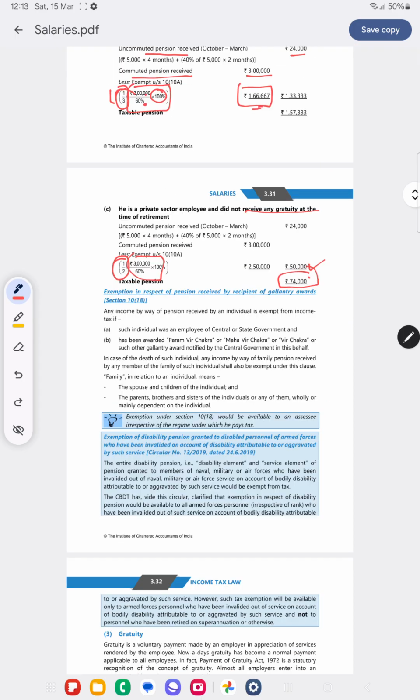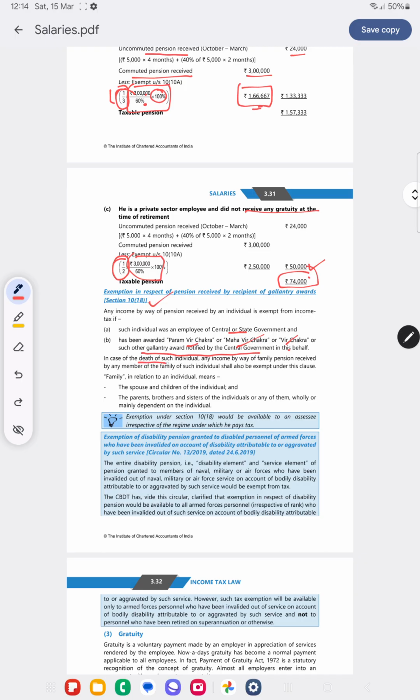Now, there are certain pensions received which are exempt from tax by certain people. If such pension is received by an employee of central or state government who has been awarded Paramveer Chakra, Mahavir Chakra, Veer Chakra, or such other gallantry award notified by CG, such pension will be exempt under section 10(18).